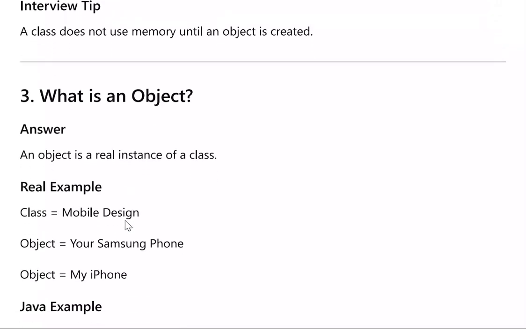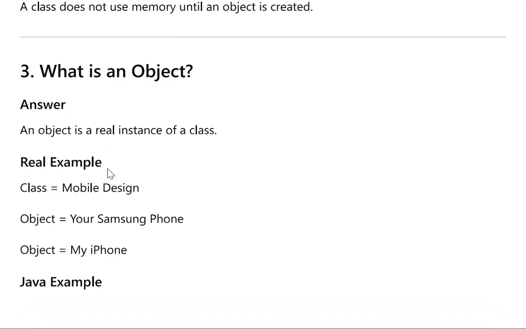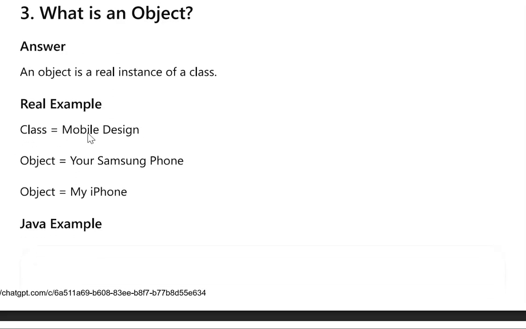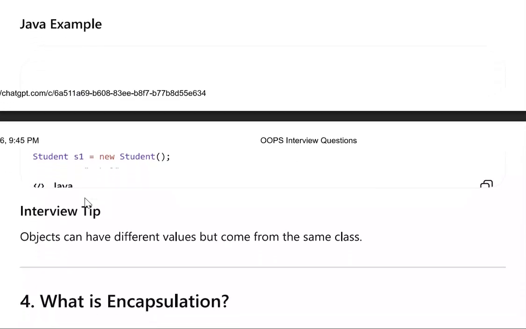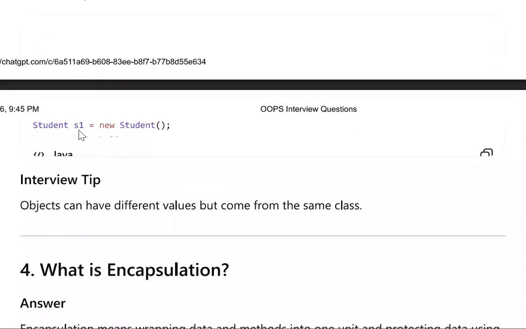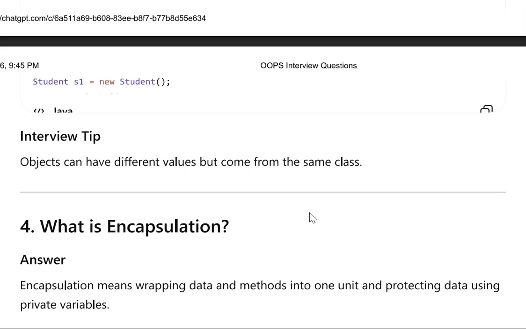What is an object? An object is a real instance of a class. Real example: class is the mobile design, object is your Samsung phone. Object can be my iPhone. Okay, let's see an example. Student s1 = new Student(). We are creating a class object here. Objects can have different values but come from the same class.